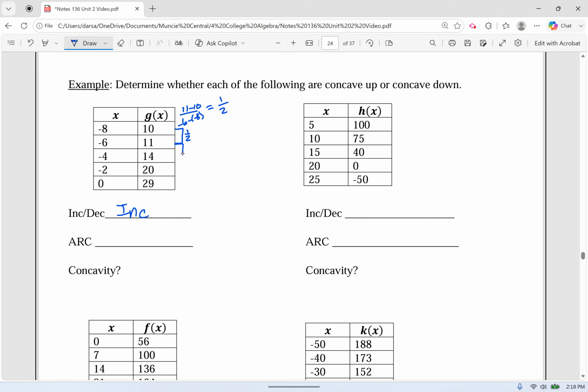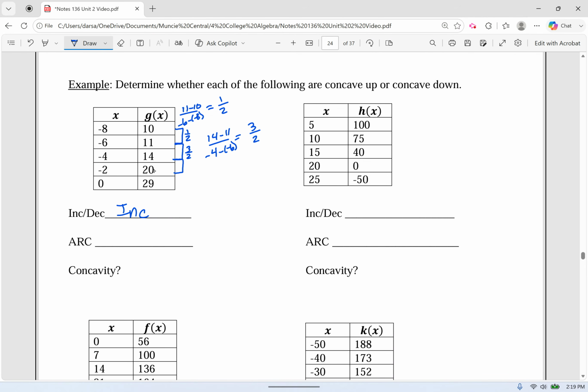Now what we do is we go to the very next pair. So you're going to use this -6 again, but here we're going from 14 to 11 and -4 to -6. So if we do our slope here, we're going to do 14 minus 11 over -4 minus -6, and that's going to give me 3/2, so 1.5. So my slopes are getting bigger and bigger. They're getting steeper and steeper. Let's look at the next one.